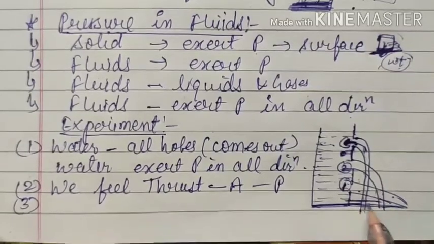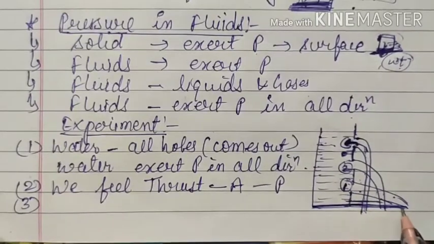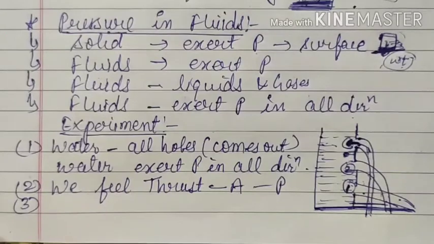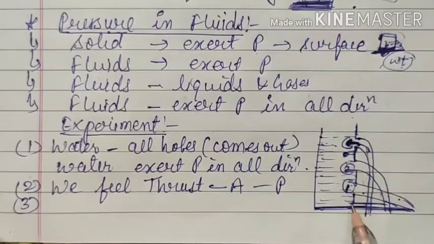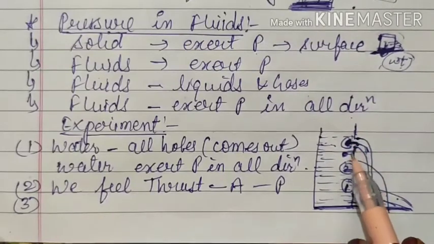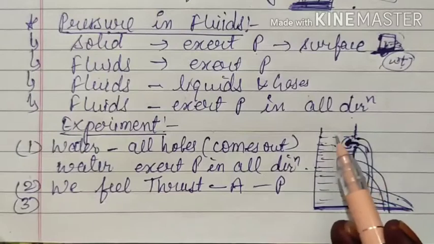That means this horizontal distance from the bottom of the container is different, and these are varying. These variations are coming because the holes are at different heights from the free surface. Free surface means the free surface above the water.